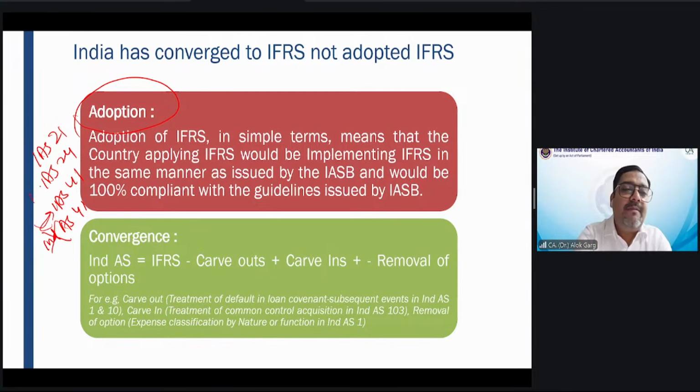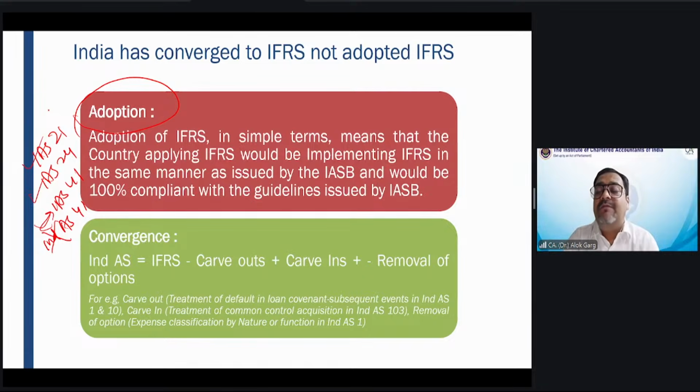Then I opened my presentation on Ind AS 24. I removed the word "Ind" and made a change at one place. And friends, in another 3-4 minutes, my presentation on IAS 24 was ready. Then I opened the presentation on Ind AS 21. I removed the word "Ind" and made changes at two places. And friends, my presentation on IAS 21 was ready in another 5 minutes.